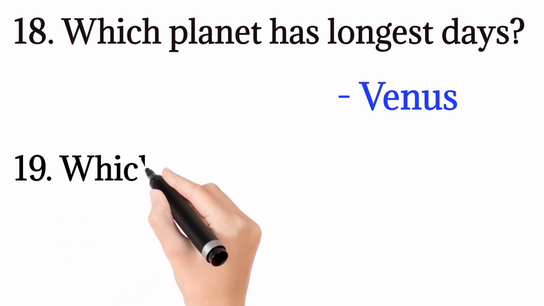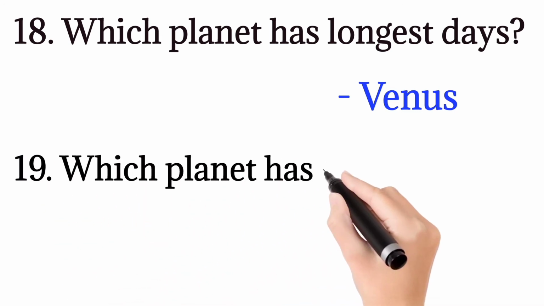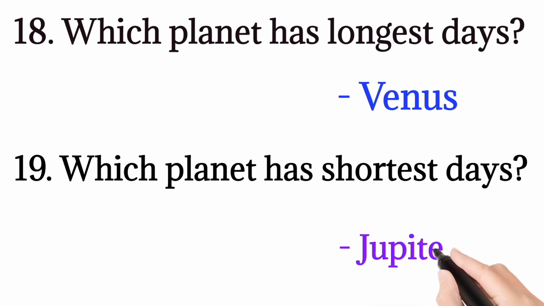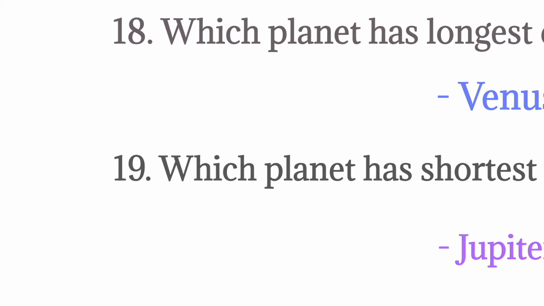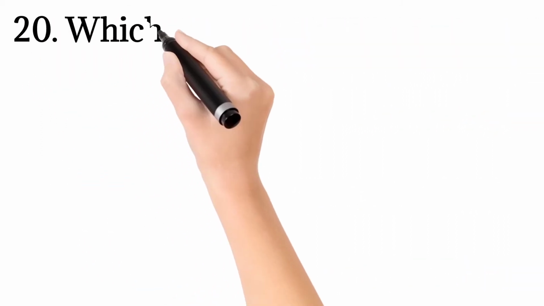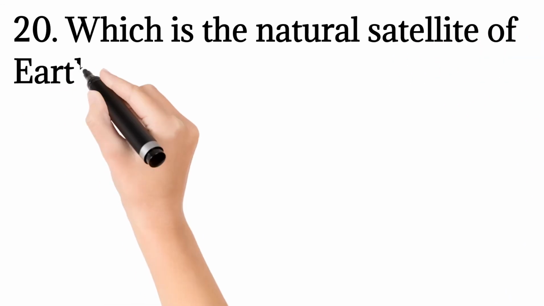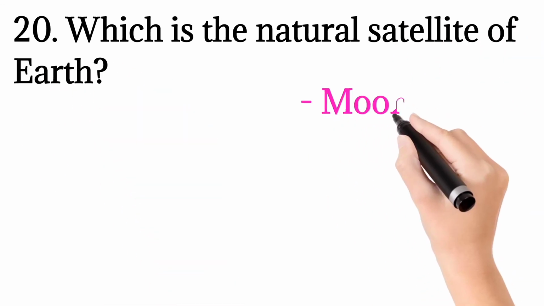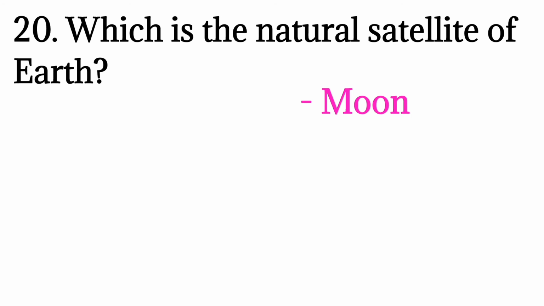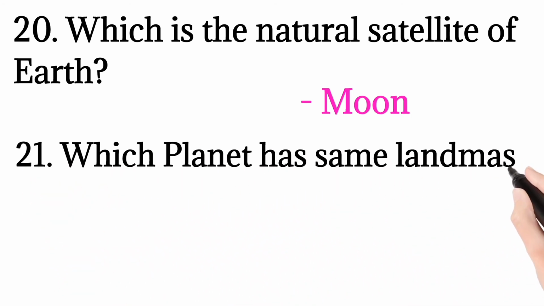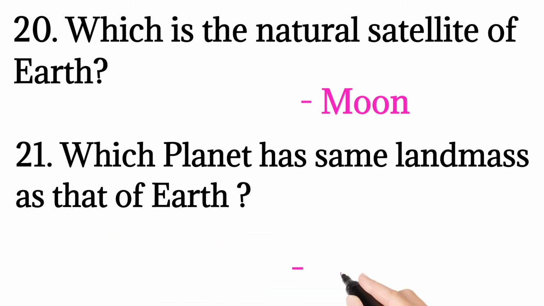The 19th question is, which planet has the shortest days? The shortest days are on Jupiter. The 20th question is, which is the natural satellite of Earth? The natural satellite of Earth is the Moon. The 21st question is, which planet has the same landmass as that of Earth? It is Mars.